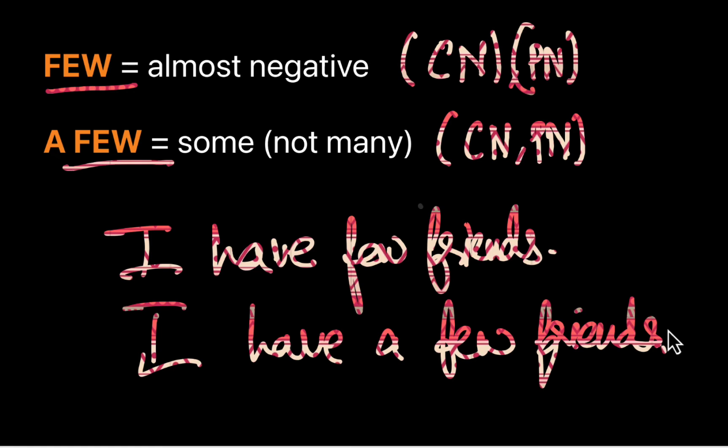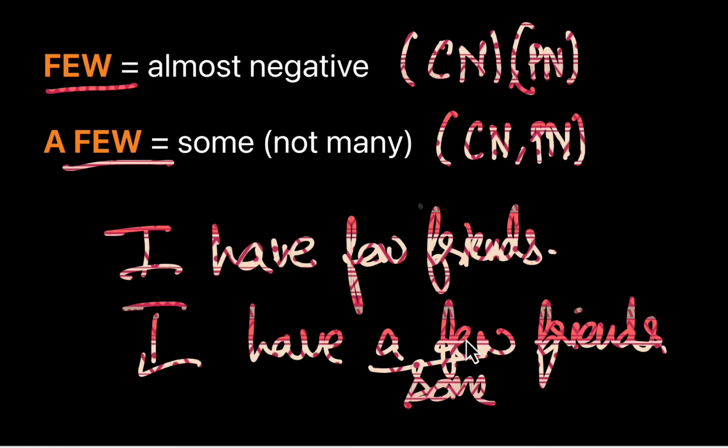Now you mean you have some friends. In this context, you mean you have some friends but not many. When you say a few, it doesn't refer to a large number, it refers to a small number which is considered positive by the speaker. By the way, it could be the exact same number.